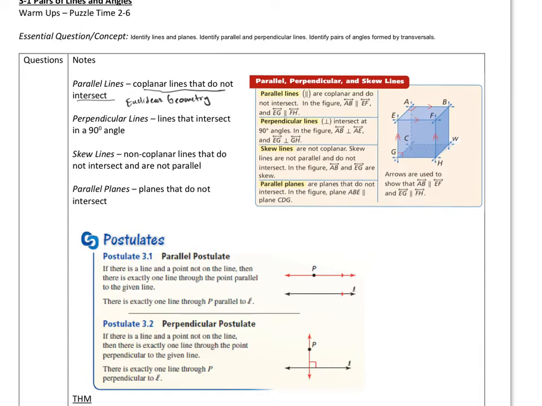Now, the Earth has curvature. If you draw a straight line and keep drawing it out, it's going to start curving due to the curvature of the Earth. So we don't live in a flat plane. We live in a sphere. And geometry will be different on a sphere.